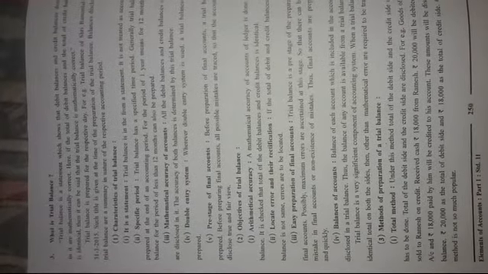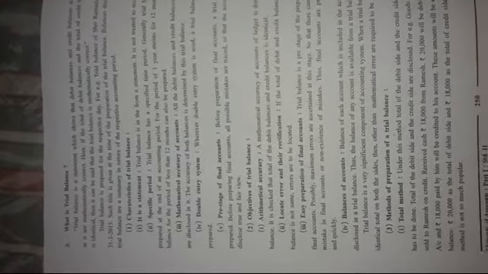Then fifth one is pre-stage of final accounts. Before preparation of final accounts, a trial balance is prepared. So trial balance is the last second step. That is, before preparing the final accounts, trial balance is prepared. Before preparing final accounts, all possible mistakes are traced. So before final accounts, all the mistakes are checked out, so that the accounts would disclose a true and fair view. So these were the characteristics of trial balance.